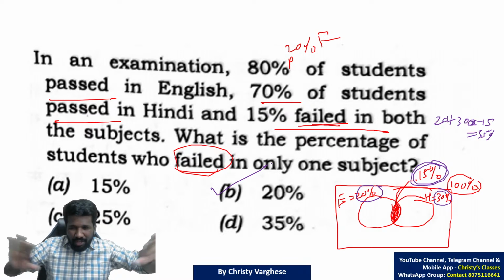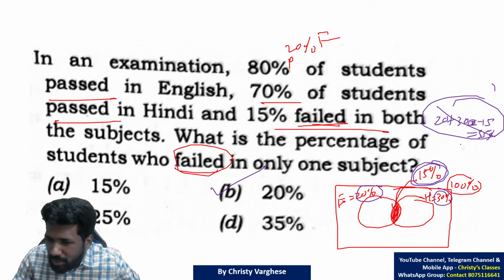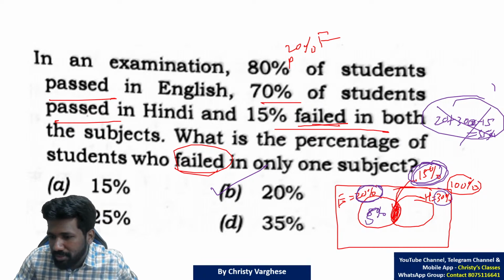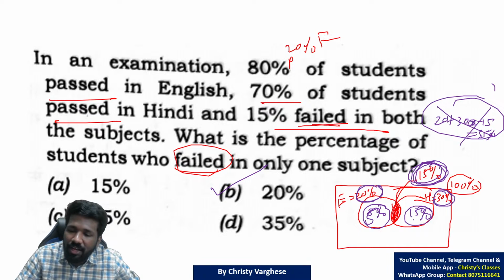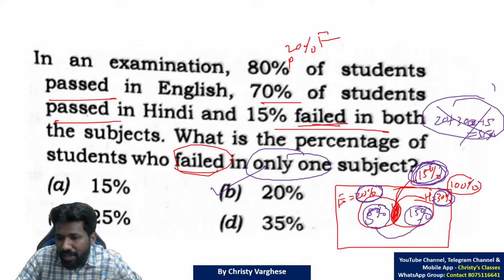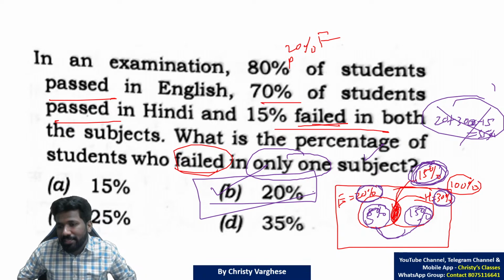But if you are not familiar with union and intersection, don't worry, don't do this. Instead, do it this way. This is 20% and this is 15%, which means the remaining is 5%. That is easy to represent. This is 30%, this is 15%, which means 15% remaining. That means English only failing are 5, Hindi only failing are 15. The question is asking for the sum of these two. Only one subject failing, whether it is English or Hindi, we need to consider both. 5 plus 15, 20% is the answer.